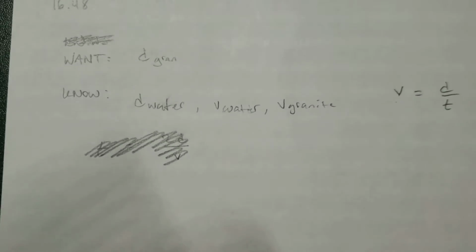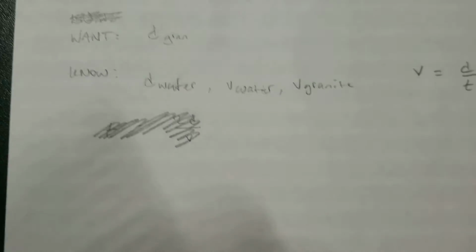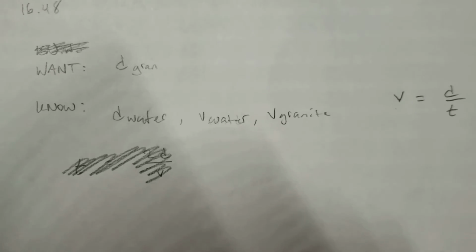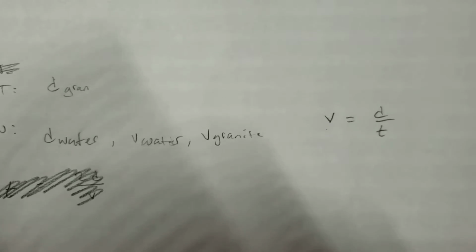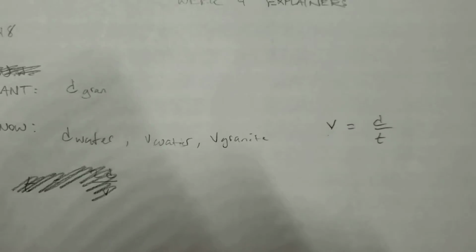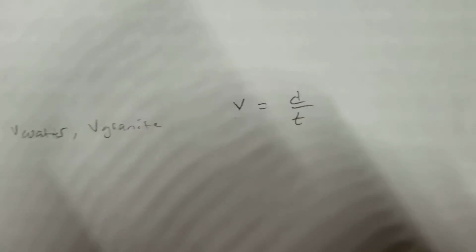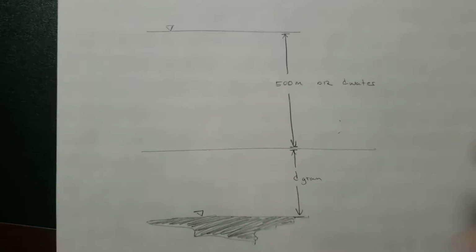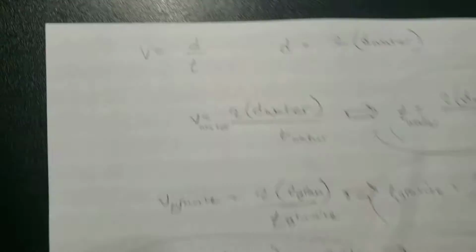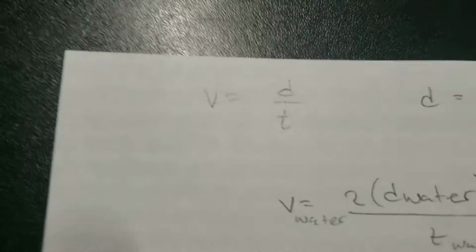And we know, or are given, the depth of the water, we know the lake is 500 meters deep, and we know the speed of sound through granite and the speed of sound through water, which is just known information. And then we also know that velocity is equal to distance over time. Okay, so to start this, starting from velocity, the equation velocity is equal to distance over time.